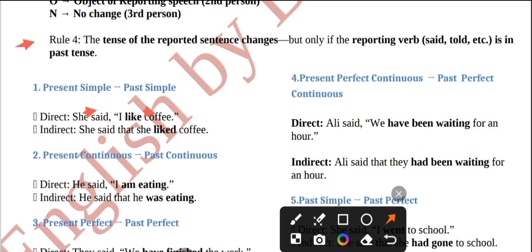If the reporting verb is in past, then present simple changes into past simple. You can see she said, I like coffee. Here you can see we remove our inverted commas and use that here. Said we use as it is, and I changes with the reporting speech subject. I will become she, and here present simple tense is used, and present simple tense changes into past simple.